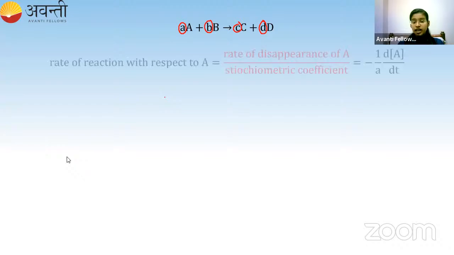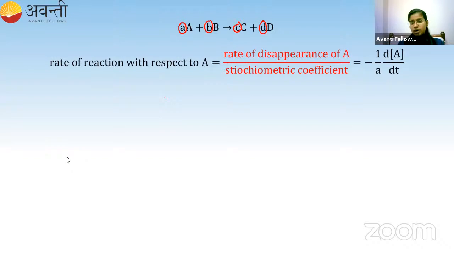Now, the rate of the reaction with respect to A is the rate of disappearance of A divided by the stoichiometric coefficient. So, minus 1 by a, dA by dt. You all have to write that stoichiometric coefficient in the denominator. The remaining things are the same. All of you are doing great. Nagashri, Sneha, Kaushik, all of your answers are exactly correct.